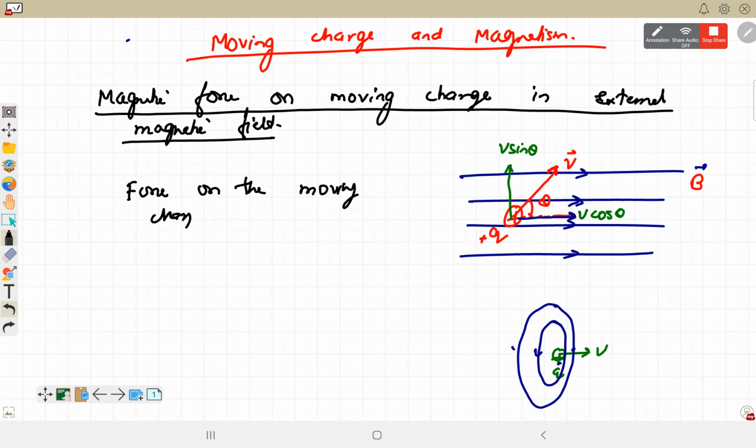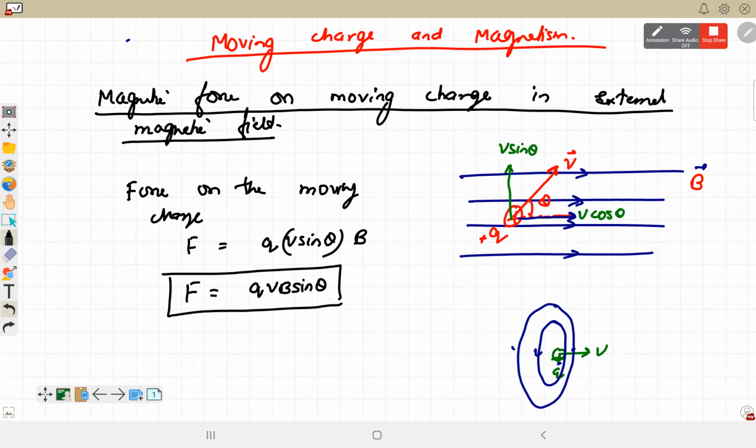So force on the moving charge is dependent upon how much charge is there. It depends upon the perpendicular component of velocity, v sin theta into v. Right? So this formula is again experimental only, but we can rearrange this to q. It becomes q v B sin theta. This is the force acting on a charged particle q when it enters into a magnetic field.